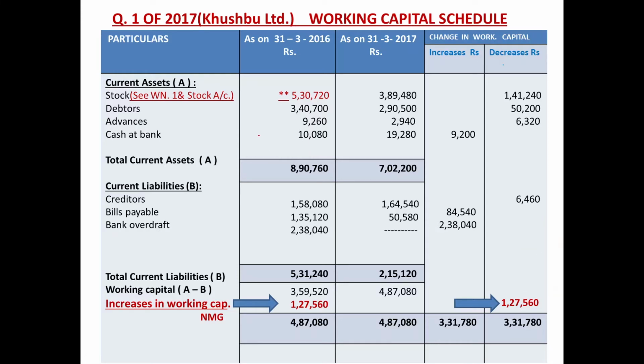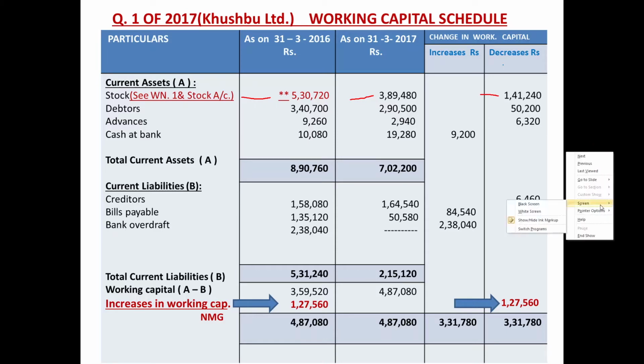Working capital schedule, current assets, very first item stock. As I told you, total of debit side of the stock account 5,30,720 and the closing balance given in the balance sheet 3,89,480. Decrease is in current assets, decrease is the working capital. So 1,41,240.